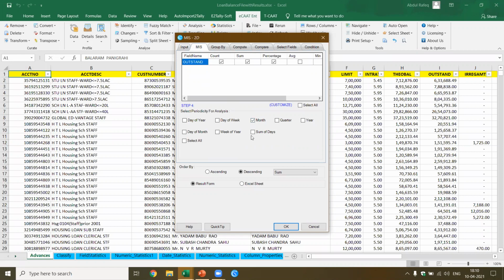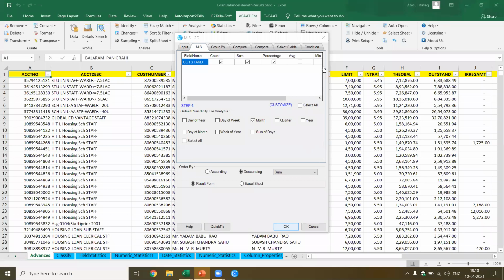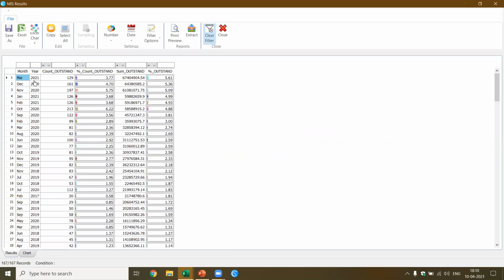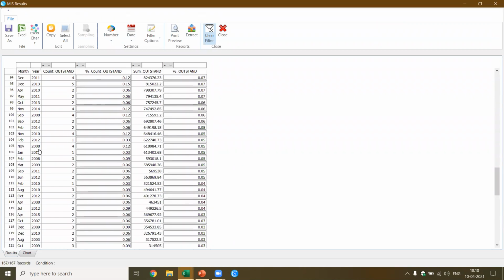And grouping, I am currently not looking at any grouping. The same way, I'll be able to get the loans as per each of the months. Now you see, very quickly we got the result, which means for each of the months, March 2021, what is the total count, which means 129 loans have been given. In December 2020, 161 loans. I get a complete list of all the loans which have been granted month-wise right from the beginning. So it means there are totally 167 accounts.